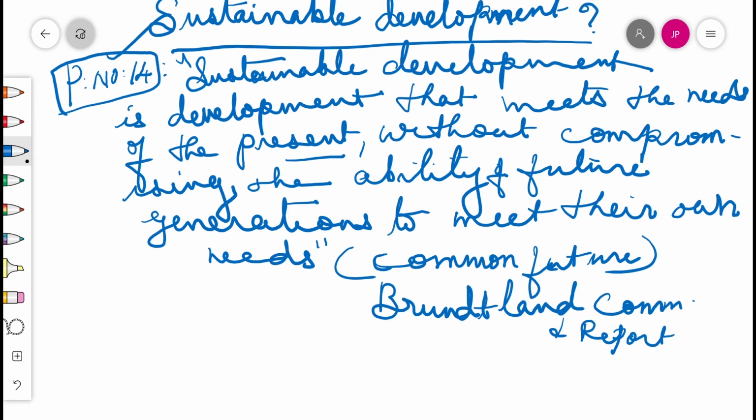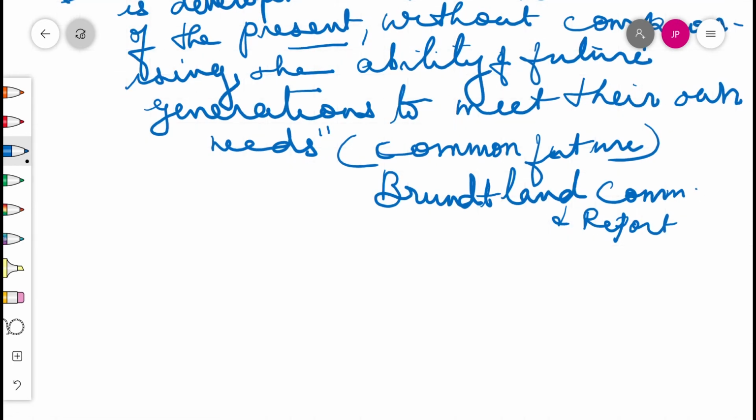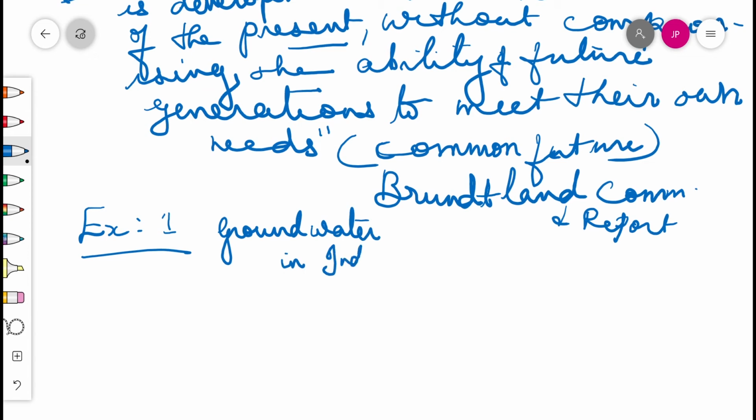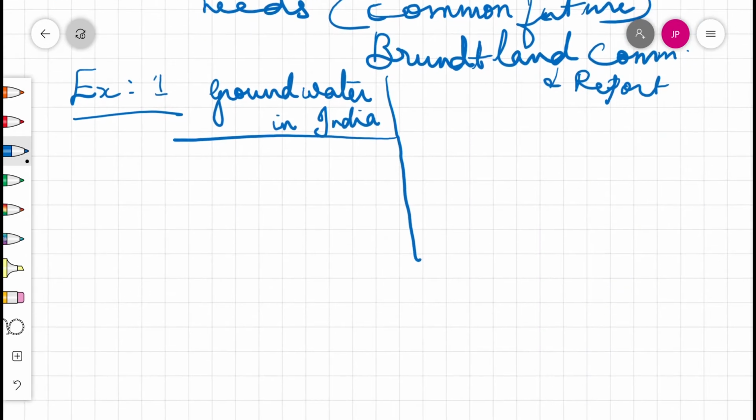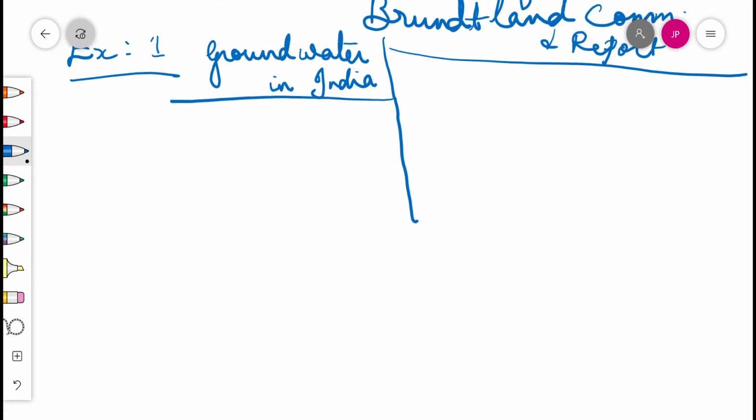In our textbook, they have given two examples. Example 1, they used to ask a question like that, with the example we have to highlight. Example 1, a box is given with the groundwater in India. What is the speciality of groundwater? It's a renewable resource, and we know that rainwater comes and it goes like that, the hydrological cycle.